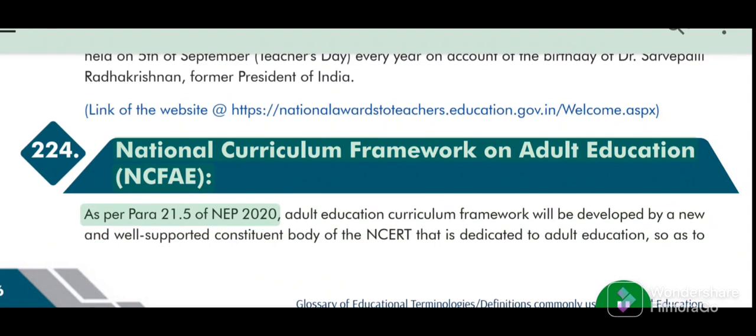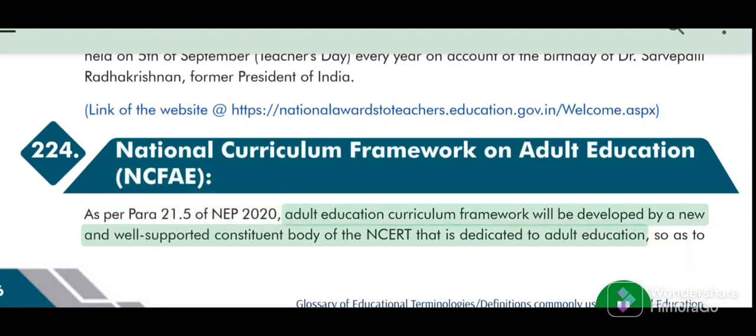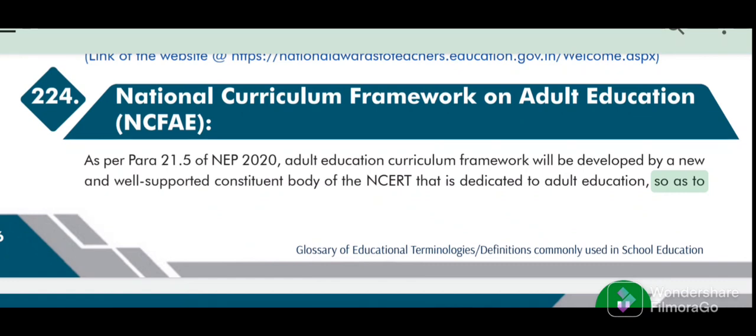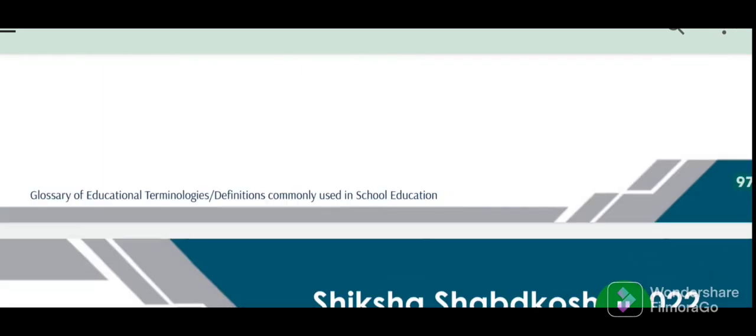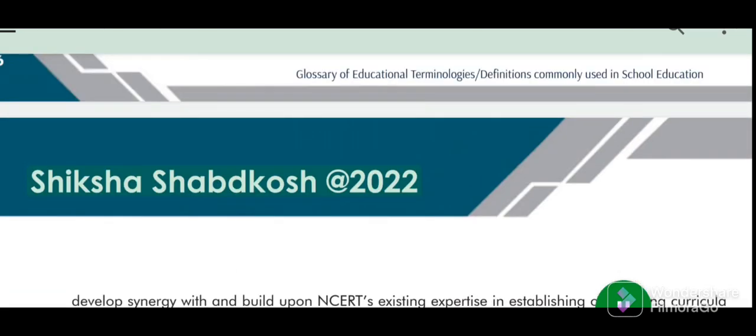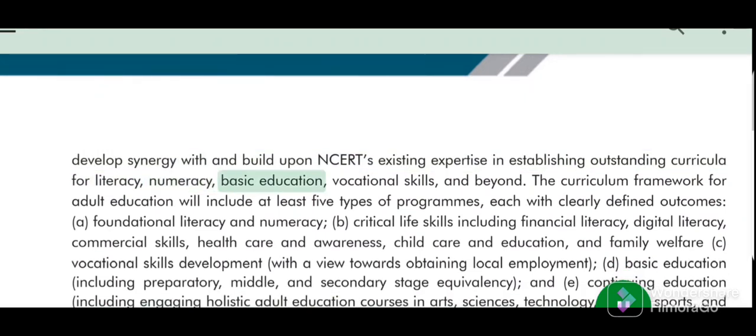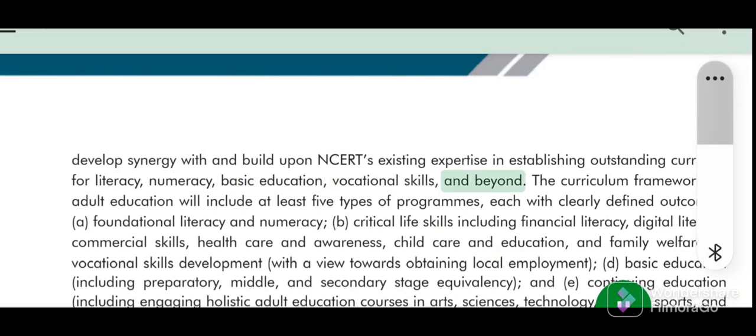As per Para 21.5 of NEP 2020, Adult Education Curriculum Framework will be developed by a new and well-supported constituent body of the NCERT that is dedicated to adult education, so as to develop synergy with and build upon NCERT's existing expertise in establishing outstanding curricula for literacy, numeracy, basic education, vocational skills, and beyond.